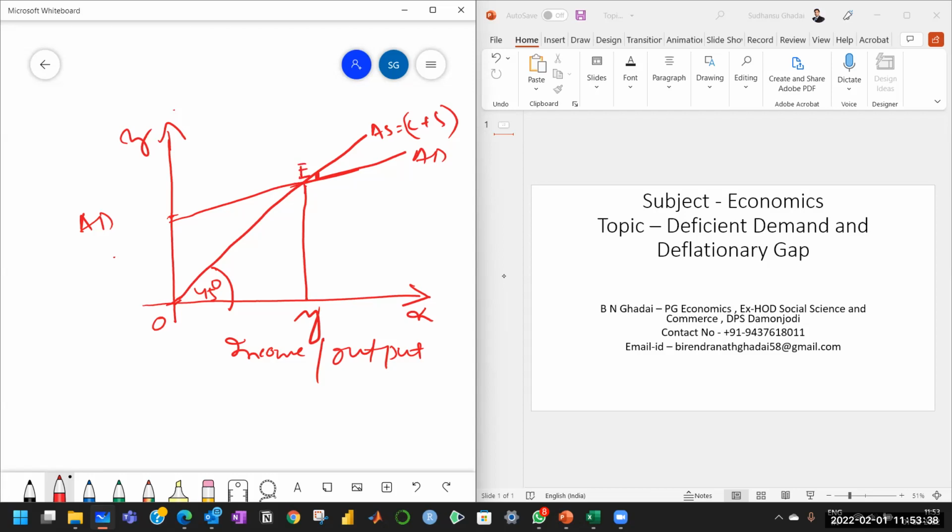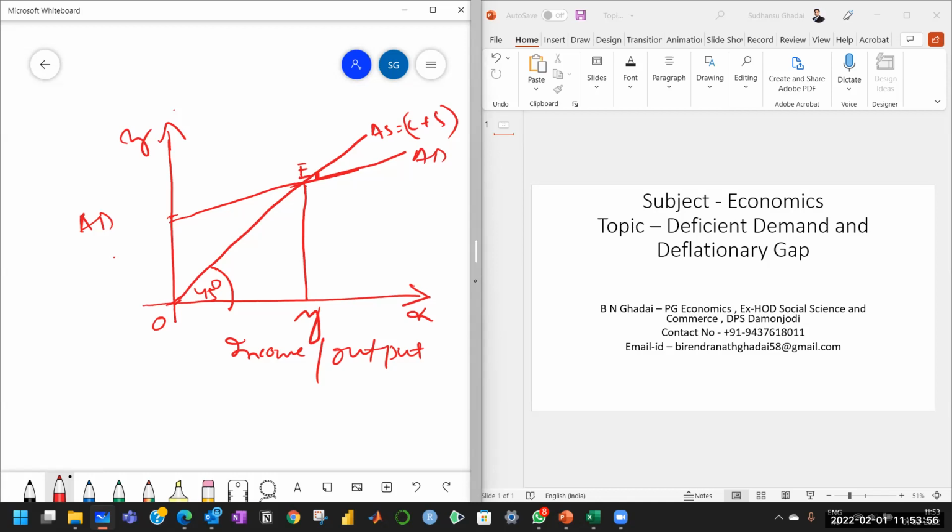The required aggregate demand is EY because we have assumed that the full employment output is OY, and the aggregate demand curve should be AD.